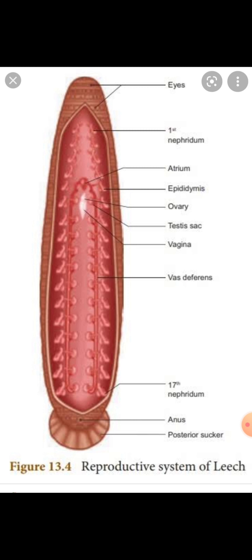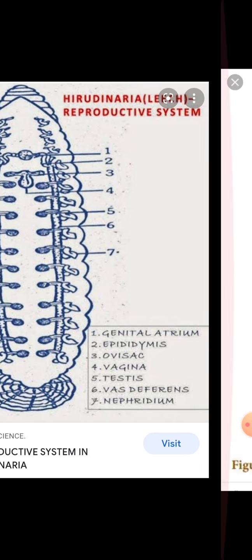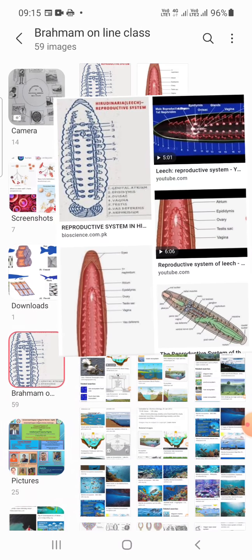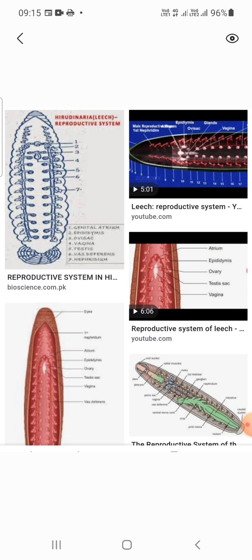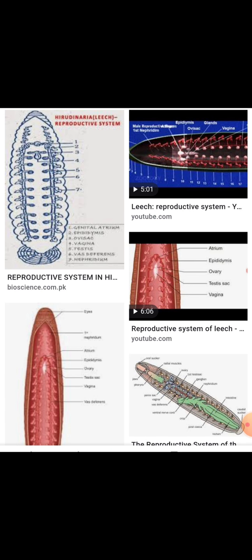The copulation and fertilization in the leech. Simply, you have to see how copulation and fertilization take place, in a simple manner. In leeches, the breeding season is March and April.